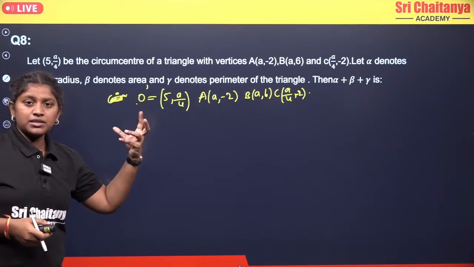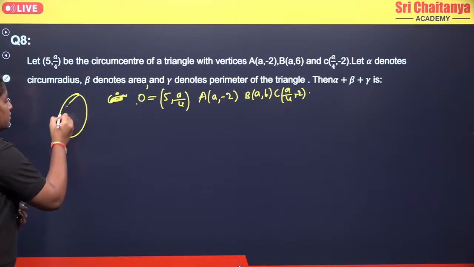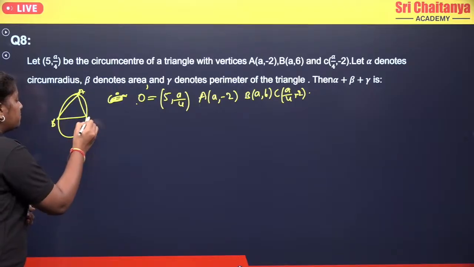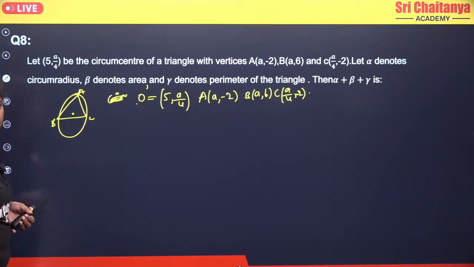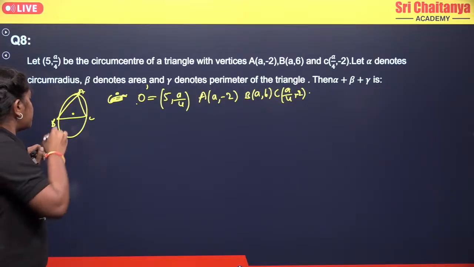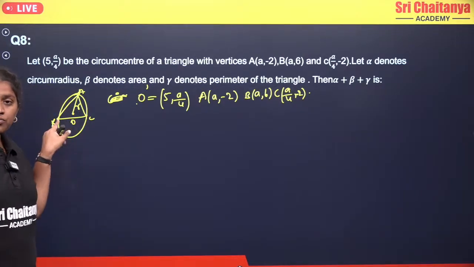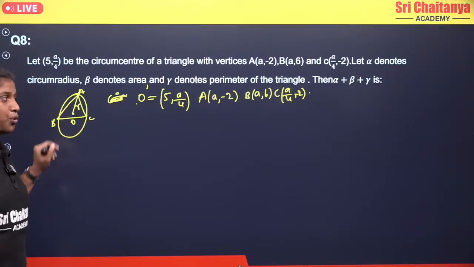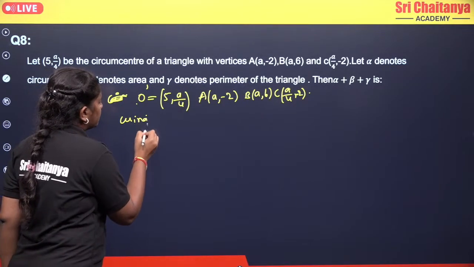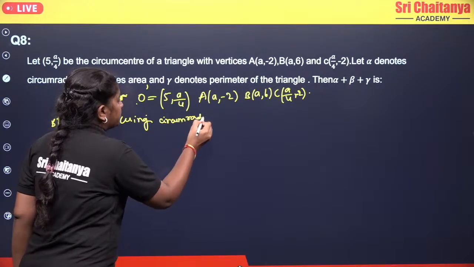Now if you observe here clearly, this is the circumcenter and these are the vertices. Circumcenter means we will have a circle which is passing through our triangle ABC. So if you take this as your ABC, here you will have a center, and A, B, C are the vertices on the circle. Now from this center to the vertex we take the radius. So it means we will have OA equals OB. Okay. So now using the fact that the circumradii are equal. Okay.